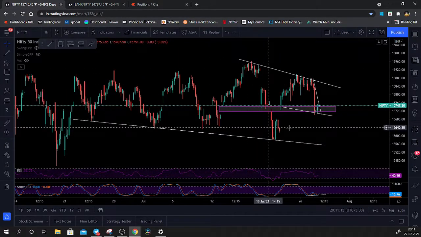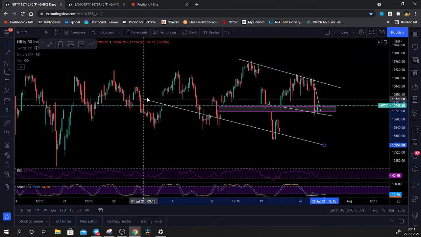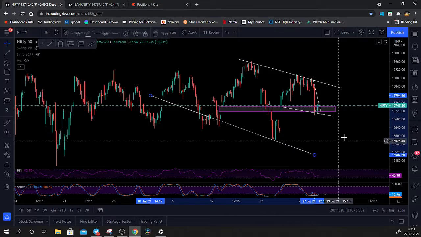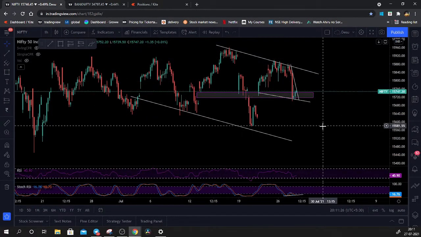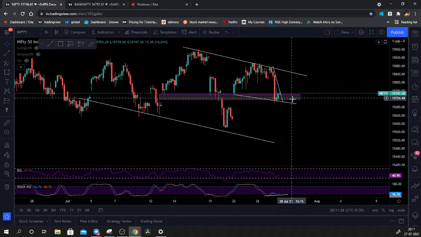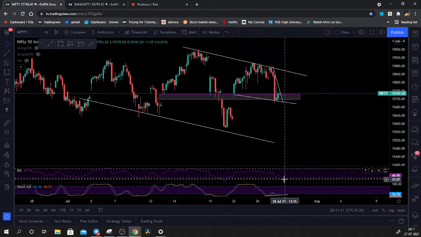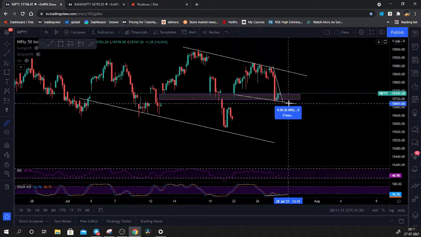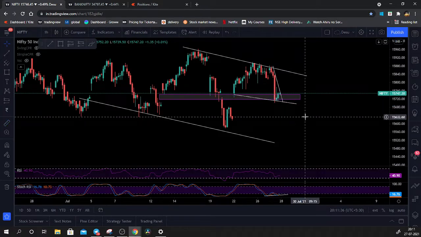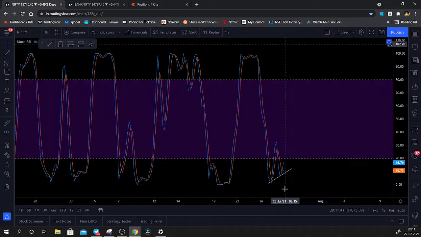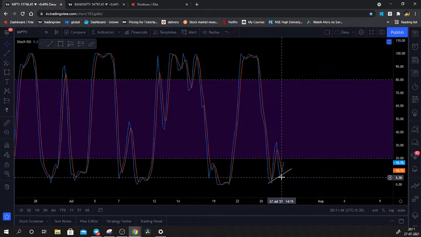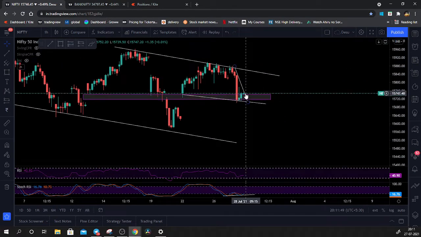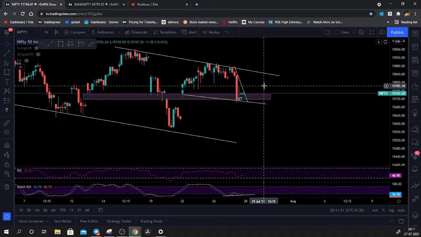This is a new pattern which I'm seeing, and what I feel is that this could be a good channel pattern in the upcoming future, and it can go up something like this. So buying is only definitely above this level, but again I feel that RSI has not yet come to its oversold zone, so I will try to short below this trend line, making sure that there is enough time for the markets to fall down, and also making sure that stochastic RSI is not going above 20, because this has given a bullish divergence. So either a buy above this trend line breakout and a target up till over here,